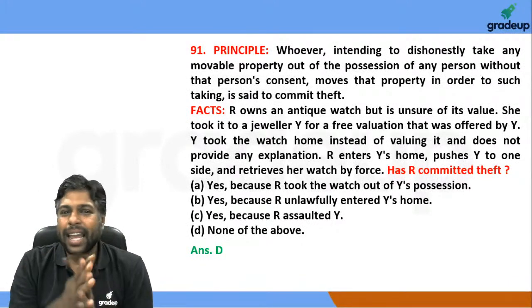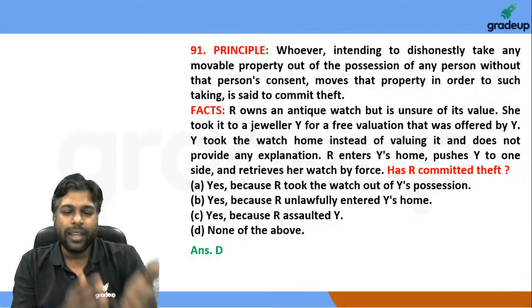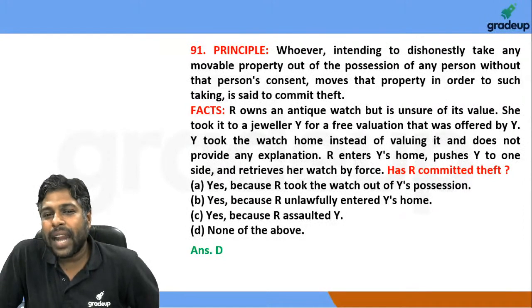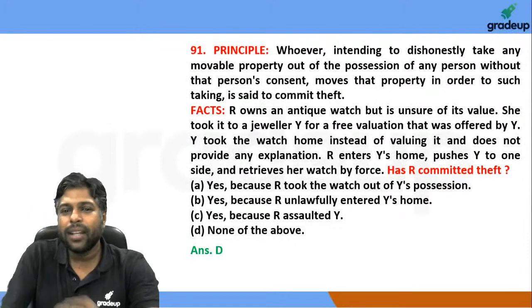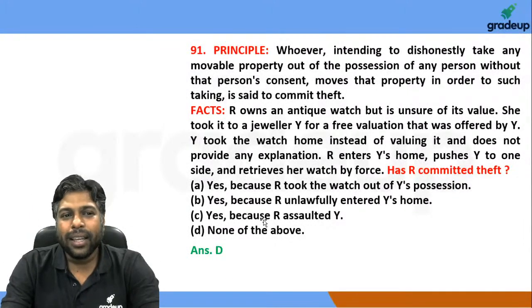Again, as I'm already telling you, if NLU Delhi decides to go the other way and assumes option A, it is possible to go with option A as well in this question.